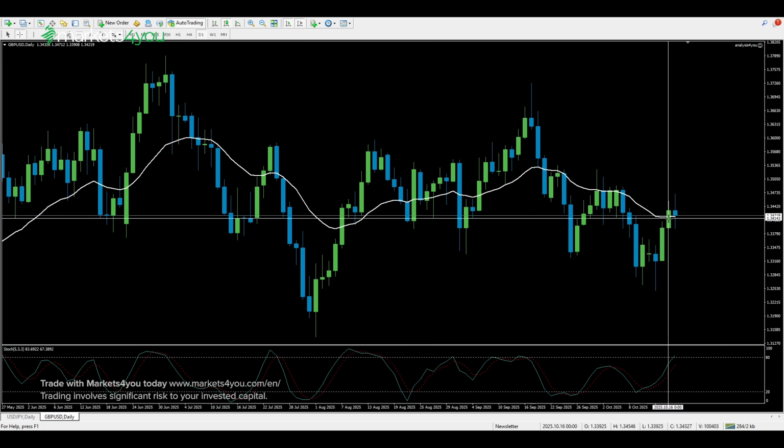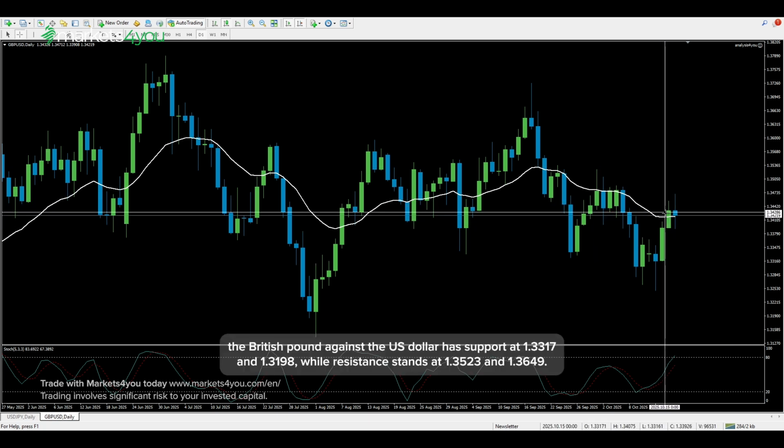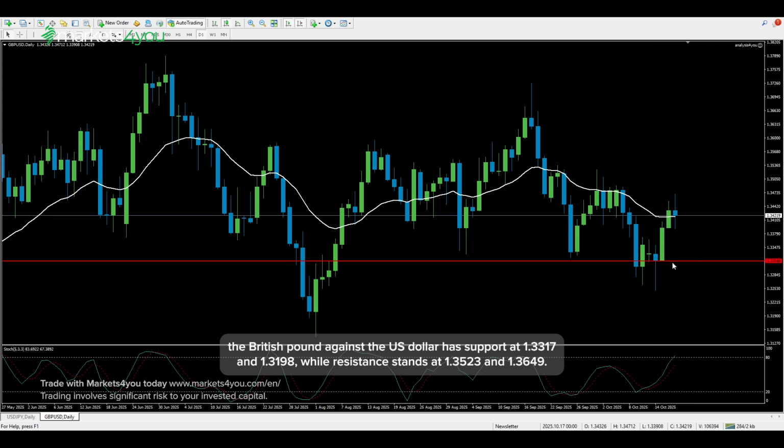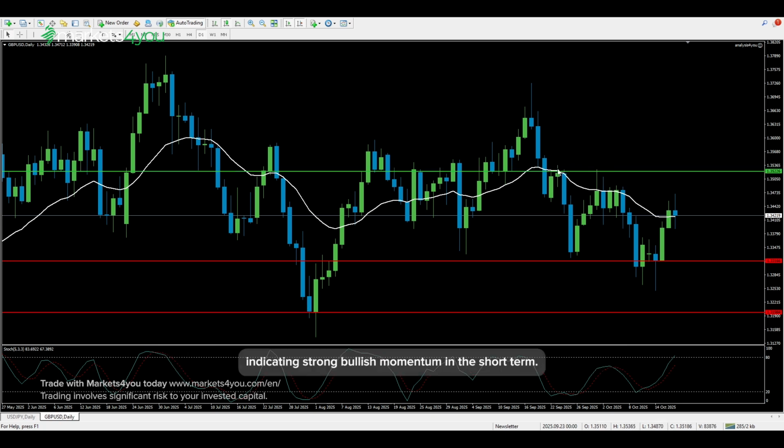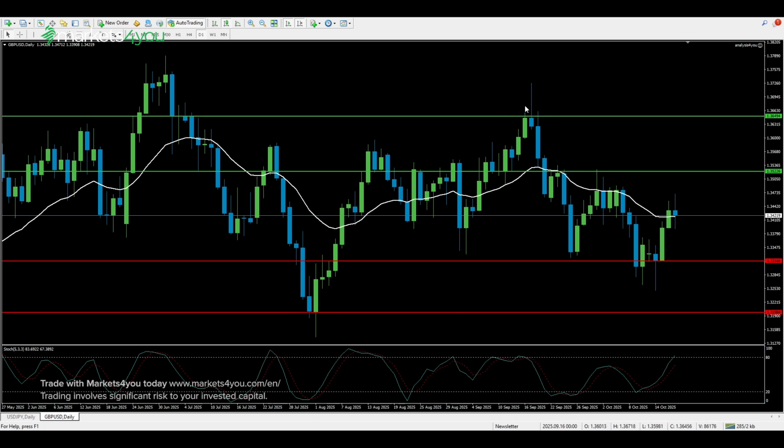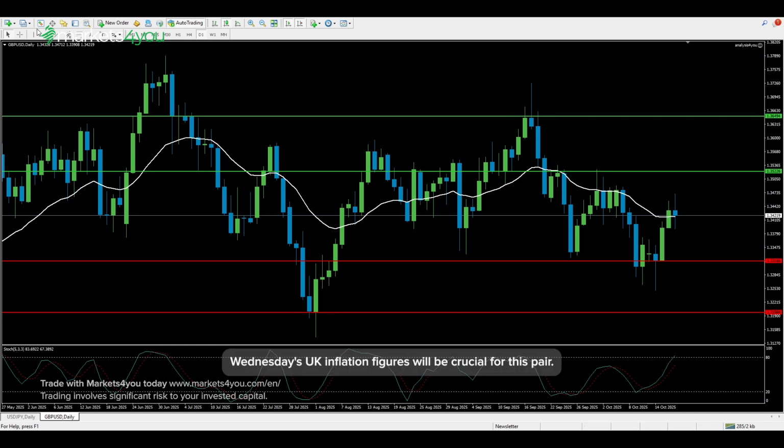Looking at key levels, the British pound against the US dollar has support at 1.3317 and 1.3198, while resistance stands at 1.3523 and 1.3649. The stochastic oscillator is moving higher and trying to enter the overbought area, indicating strong bullish momentum in the short term. Wednesday's UK inflation figures will be crucial for this pair.